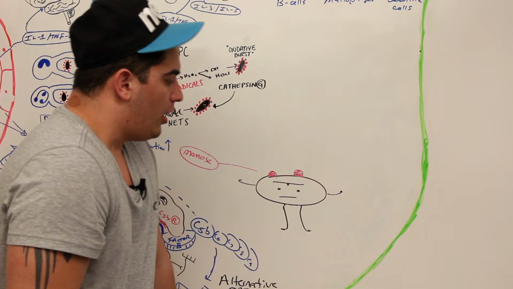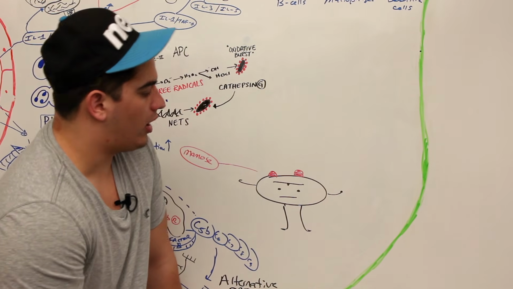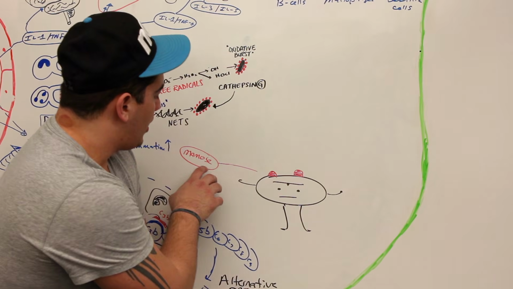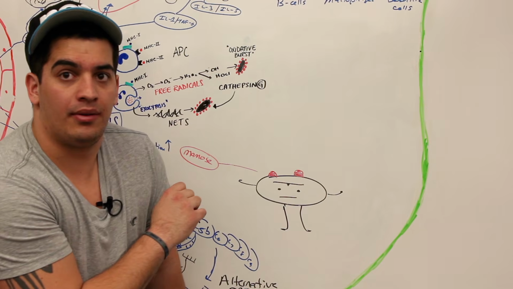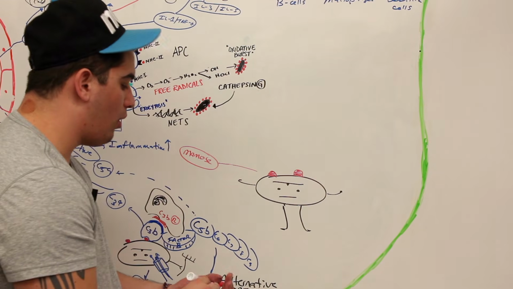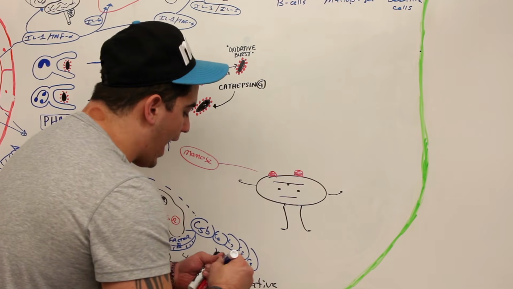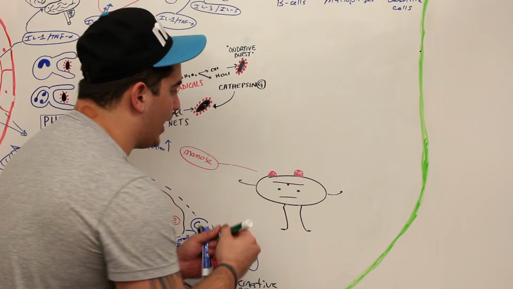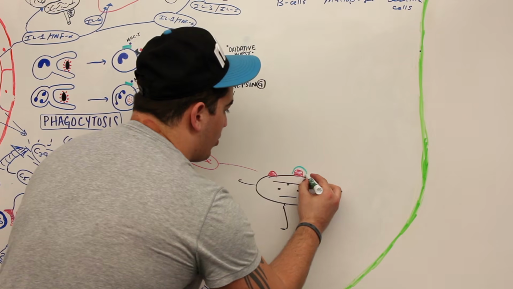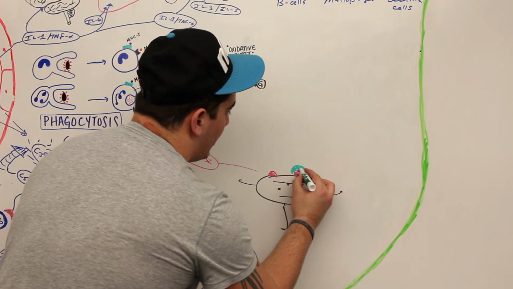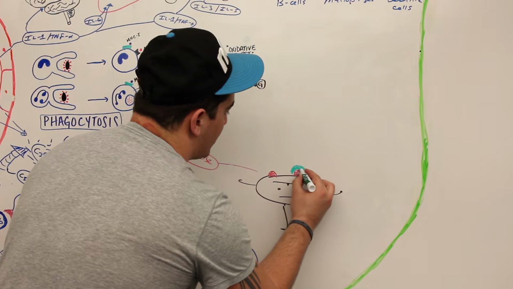Now, there are proteins within our body. One of those proteins is called mannose binding lectin. So what will happen here? A protein will come out here, and it will just so happen to perfectly bind with this mannose, and this protein is called mannose binding lectin. So there'll be this pathway right here.